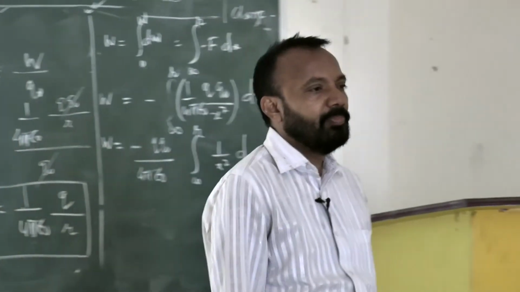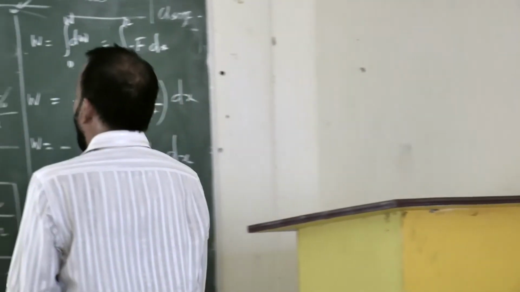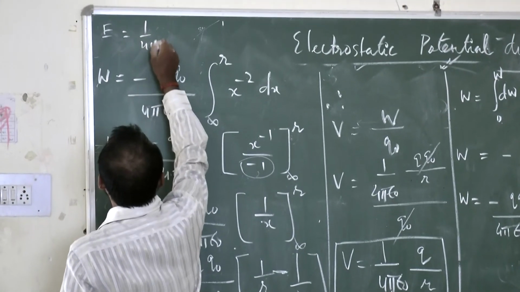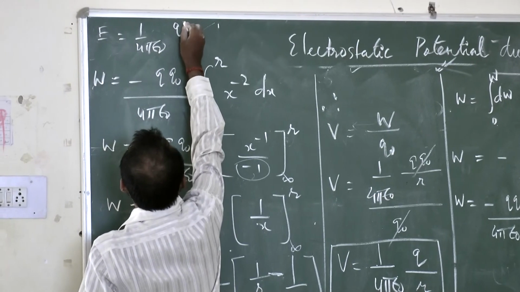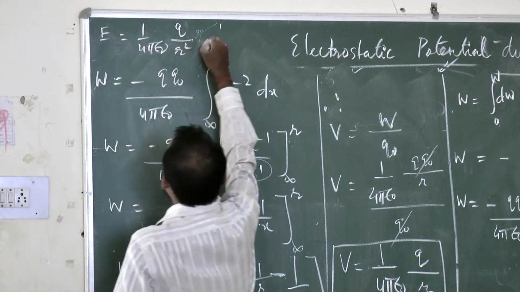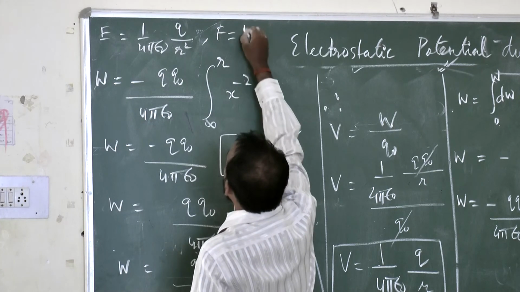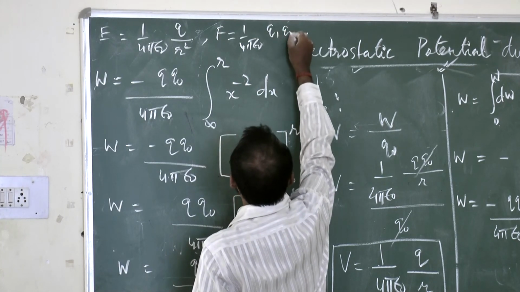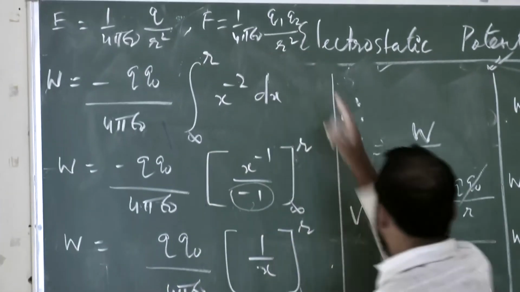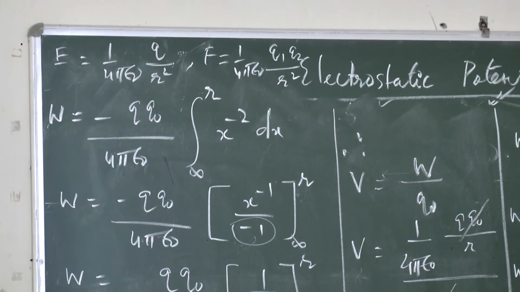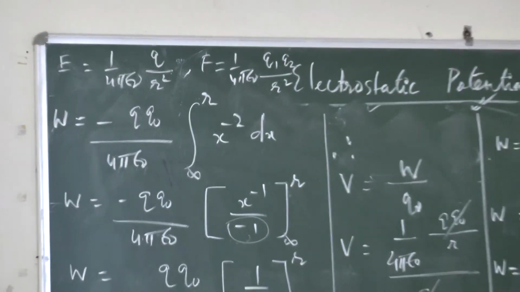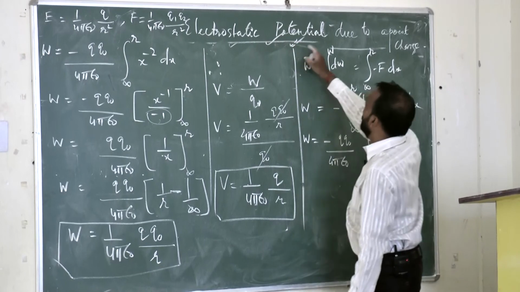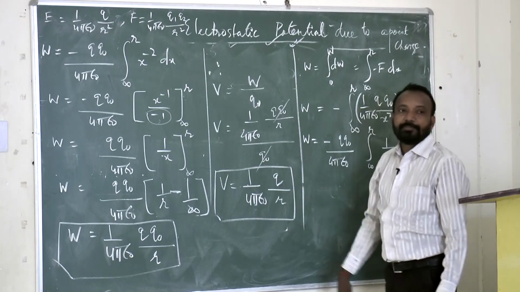So you got it: our electric field formula was E equals 1 by 4 pi epsilon naught, q by r square, and the force formula was 1 by 4 pi epsilon naught, q1 q2 divided by r square. Now I got the potential formula, 1 by 4 pi epsilon naught, q by r. This is the required formula of the electrostatic potential due to a point charge.